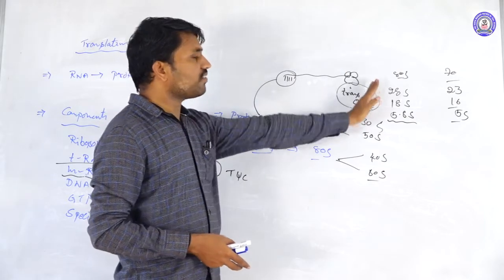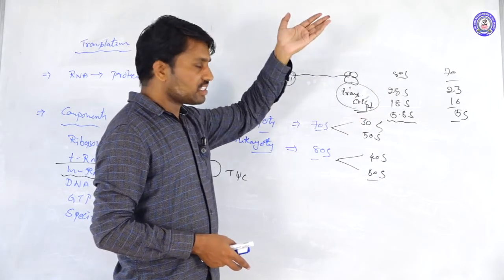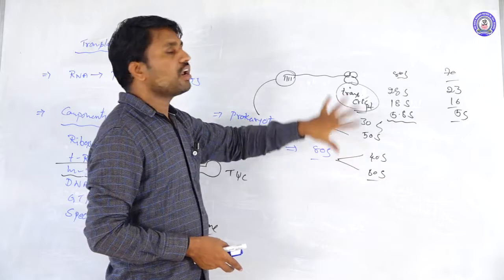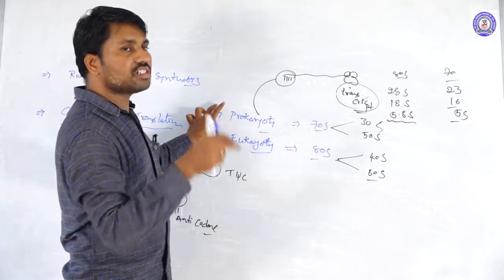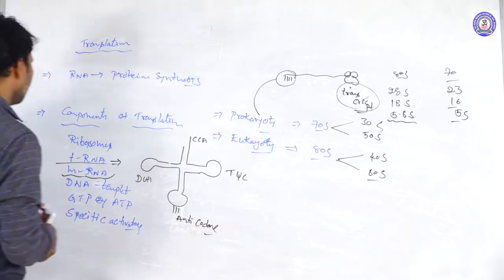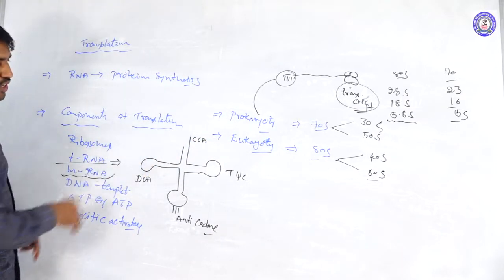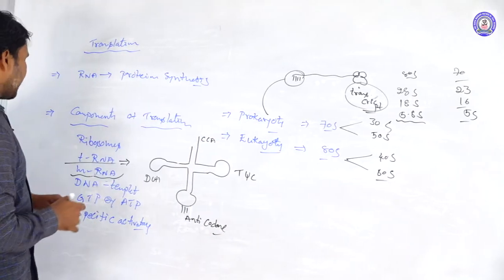After the completion of transcription, post-transcriptional modification and processing are completed, and only then does translation occur. The mRNA is directly involved in the translation process.